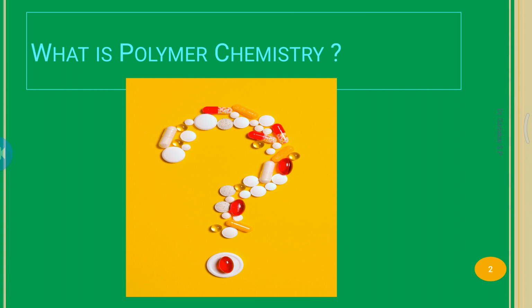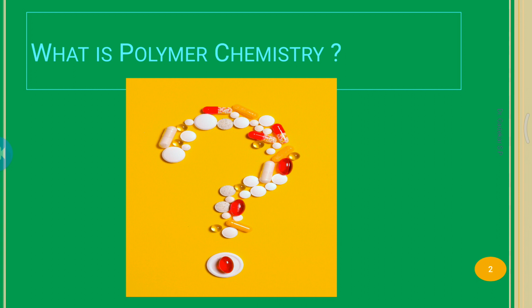Polymers are very large molecules which are made up of many repeating molecular units, joined to each other in a regular fashion.